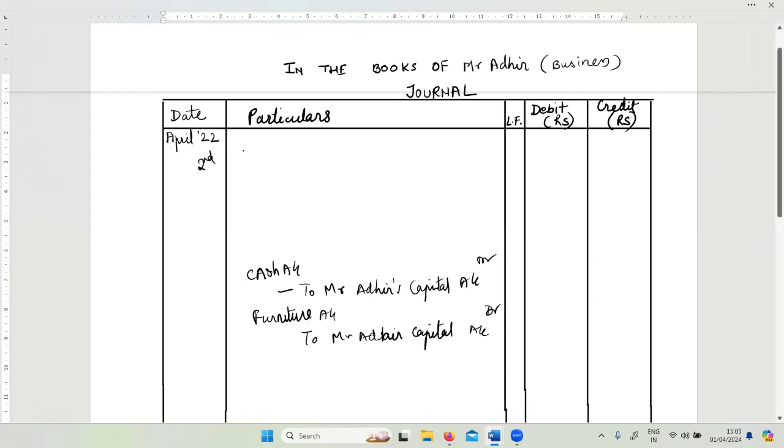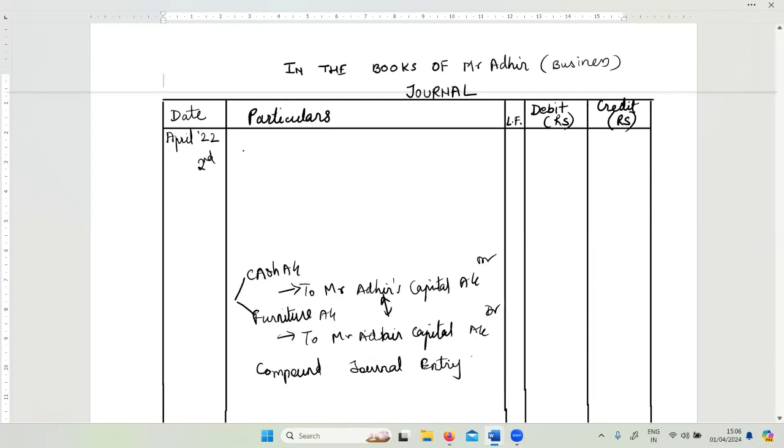However, if you see that there is a common factor here, Mr. Adhir, Mr. Adhir. So instead of writing two journal entries, what I'm going to do is I'm going to club it. This is debit, this is debit. I will write that first, and these two accounts I'm going to add up. Okay. This is basically called a compound journal entry. So note down this word, compound journal entry.